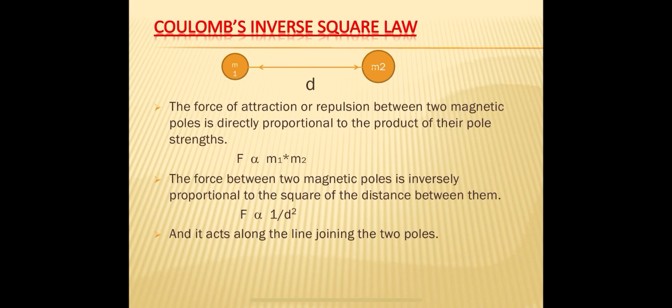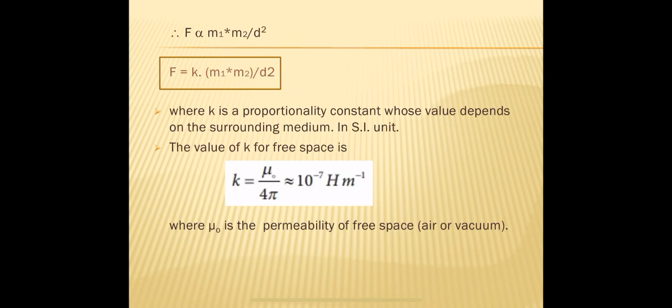Okay, so what are the relations we got? The magnetic force between two magnetic poles is directly proportional to the product of the pole strengths m1 m2, and the second relation is, the force between two magnetic poles is inversely proportional to the square of the distance between them. That means F is proportional to 1 by d square. So by combining these two relations, we get F proportional to m1 m2 by d square.